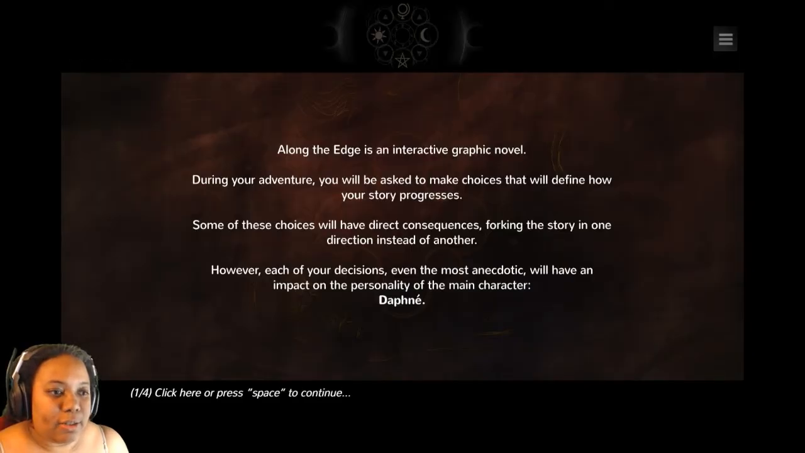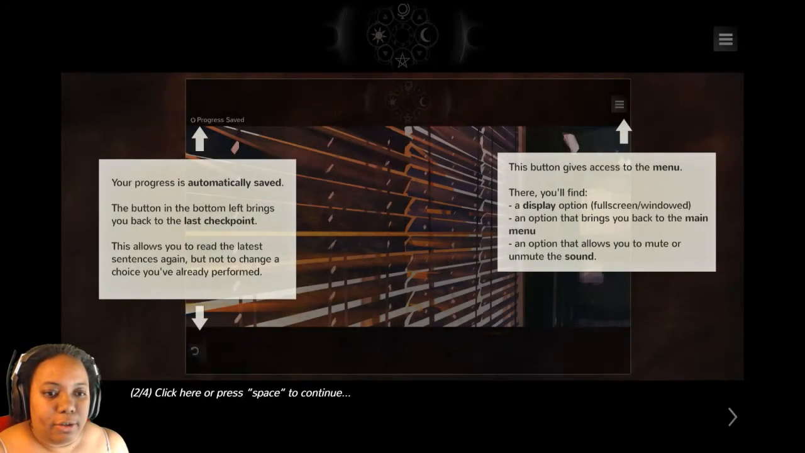Along the Edge is an interactive graphic novel. During your adventure, you will be asked to make choices that will define how your story progresses. Some of these choices will have direct consequences, forking the story in one direction instead of another. However, each of your decisions, even the most insignificant, will have an impact on the personality of the main character, Daphne. Progress is automatically saved. The button on the bottom left brings you back to the last checkpoint. This allows you to read the latest sentences again, but not to change a choice you have already performed.